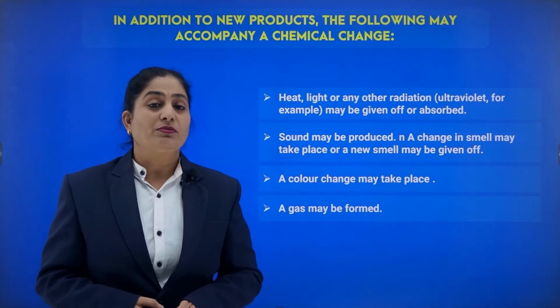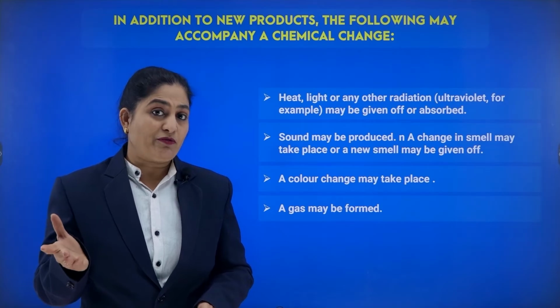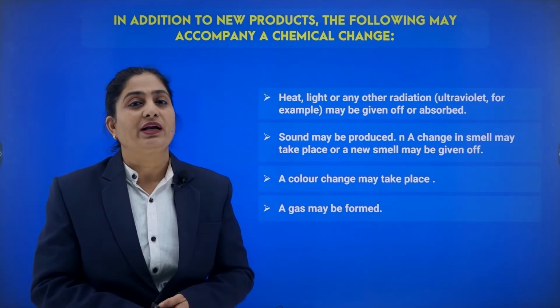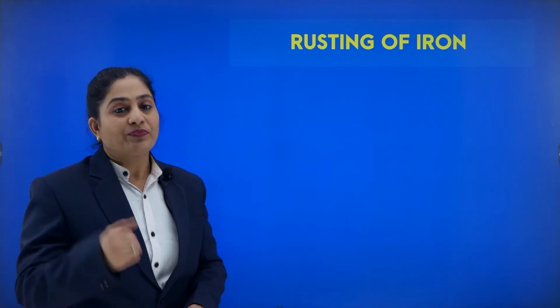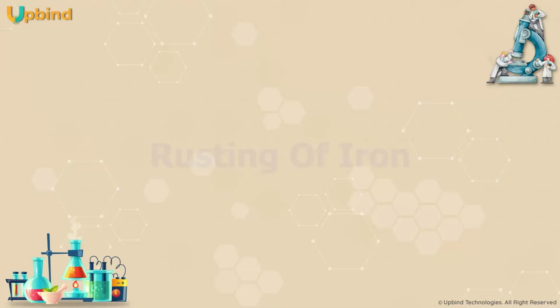A gas may be formed, so we observe that a new gas may be formed, as we discussed in the case of vinegar and baking soda, where carbon dioxide was released. So these are some changes that involve the formation of a new chemical substance, and we call it a chemical change. Here you can see certain examples, like the fruits we have seen, and the rusting of iron.